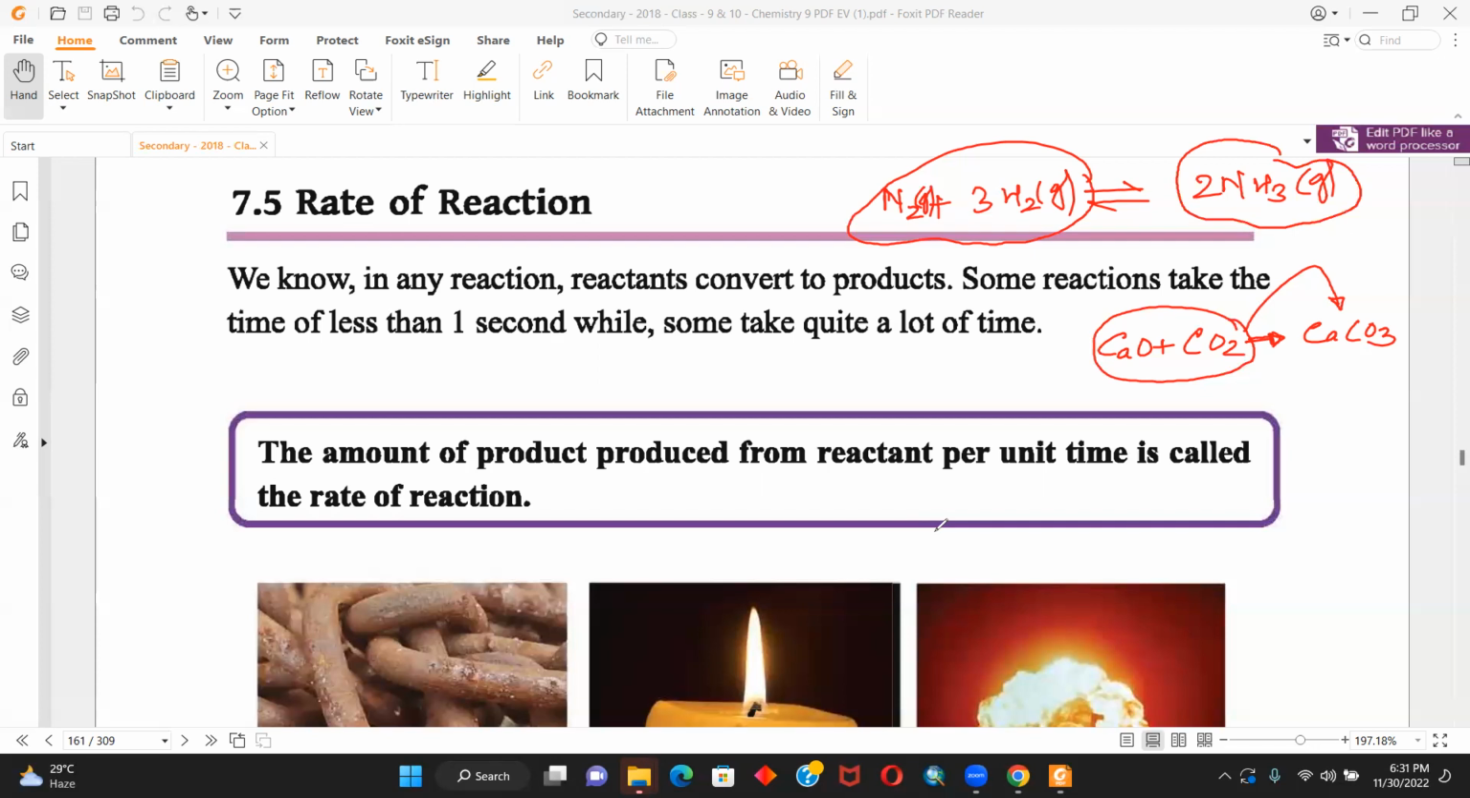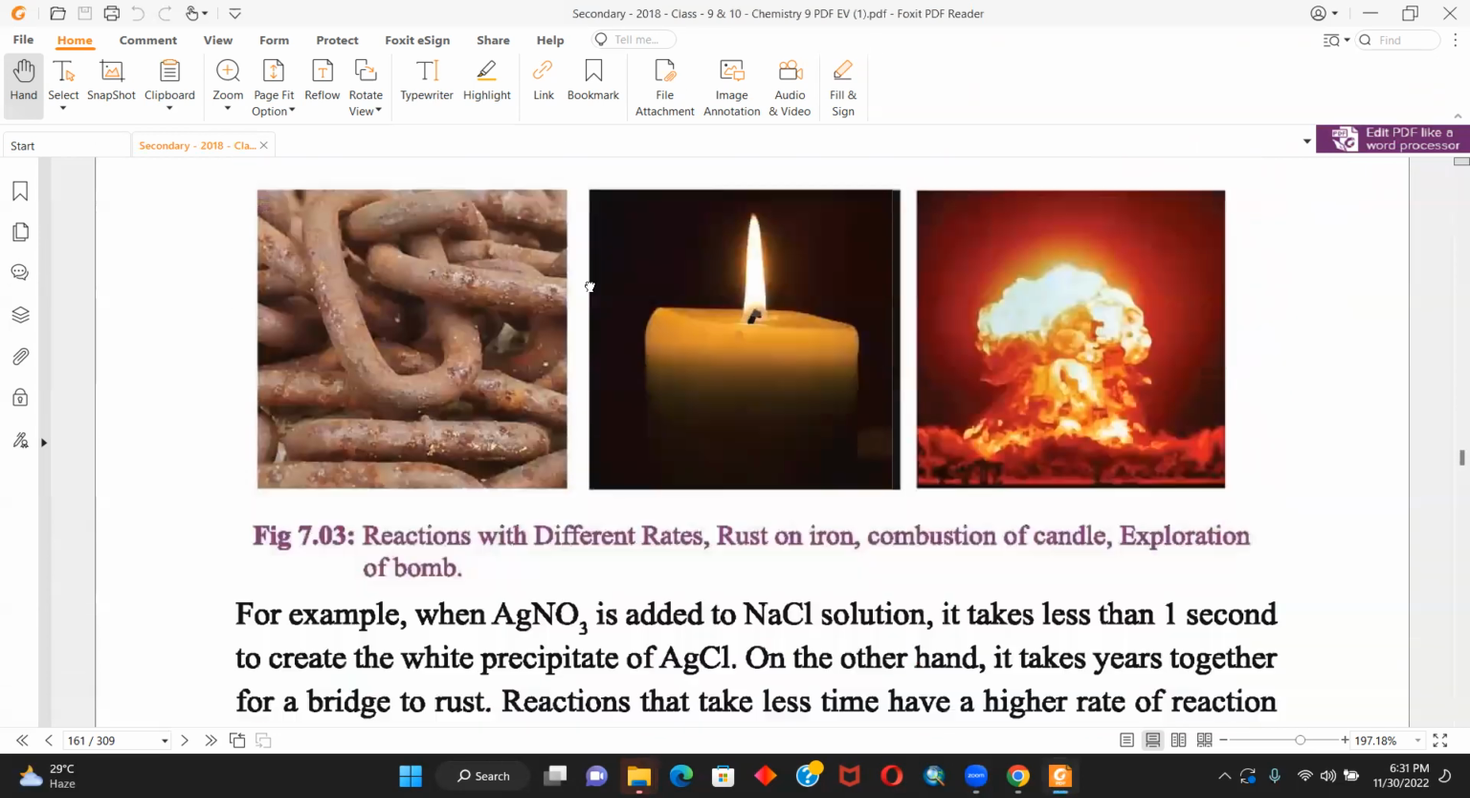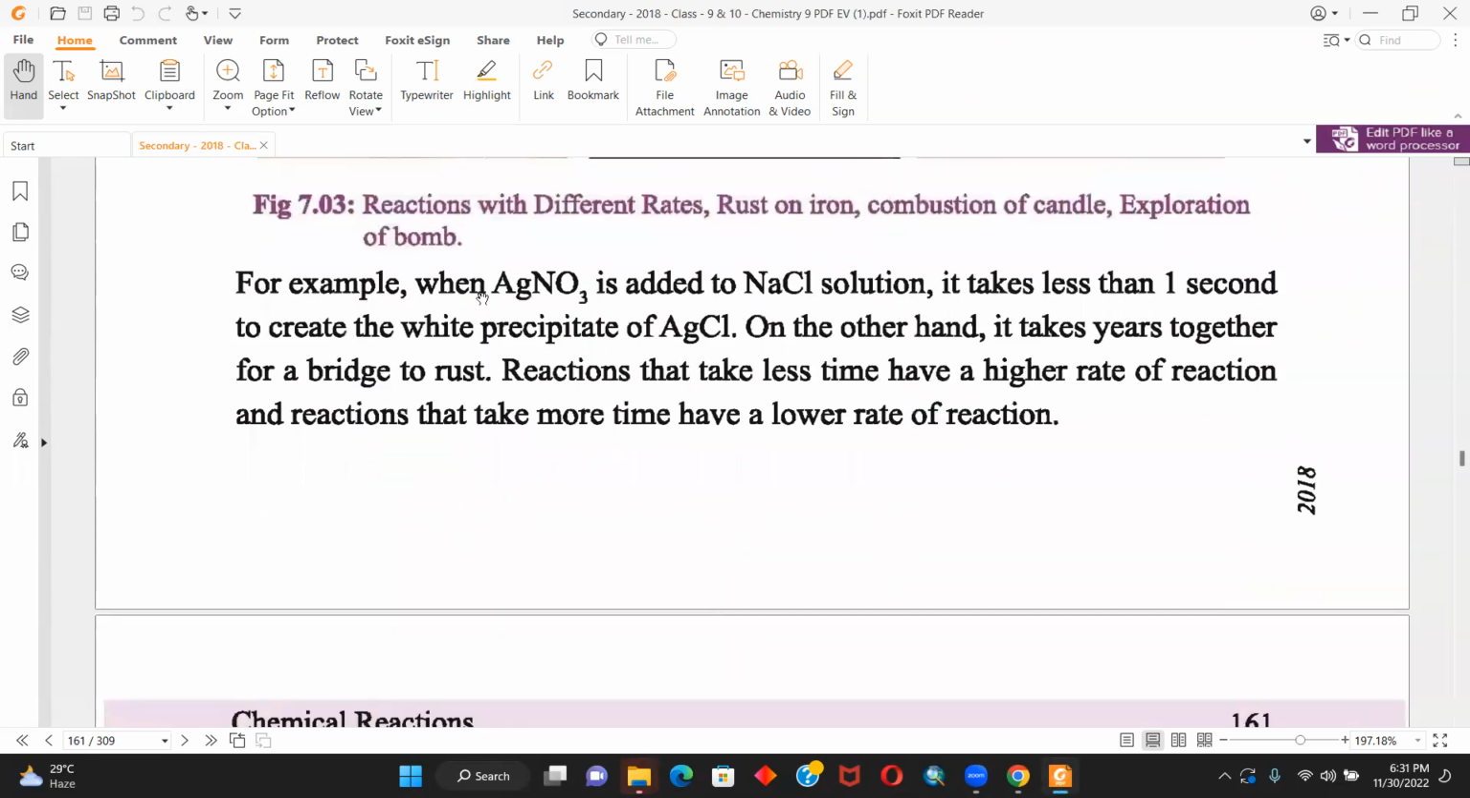So let's see, for example, when silver nitrate is added to sodium chloride solution, it takes less than 1 second to create the white precipitate of silver chloride. All right, so let me write down the equation now. So silver nitrate. Are you understanding the things? Yes. All right. So silver chloride plus that would be sodium nitrate.